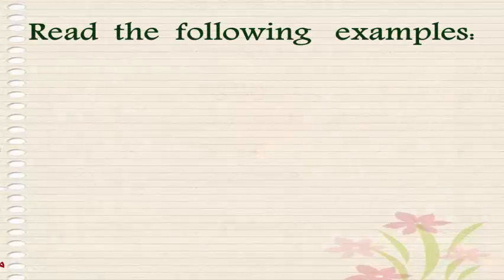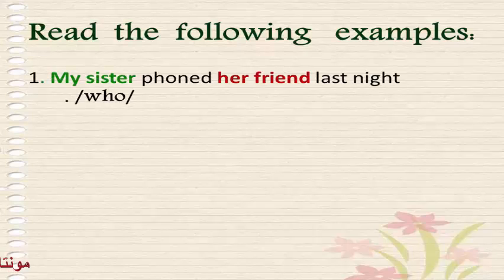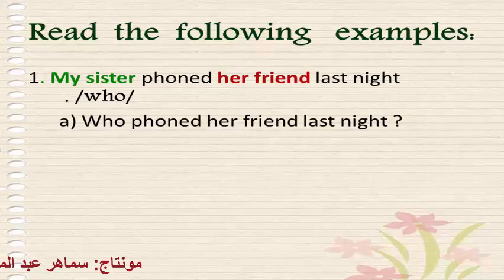We have here these examples. Read the following examples. My sister phoned her friend last night. If we want to make a question for the answer my sister, the question will be with who. So the question will be: who phoned her friend last night?